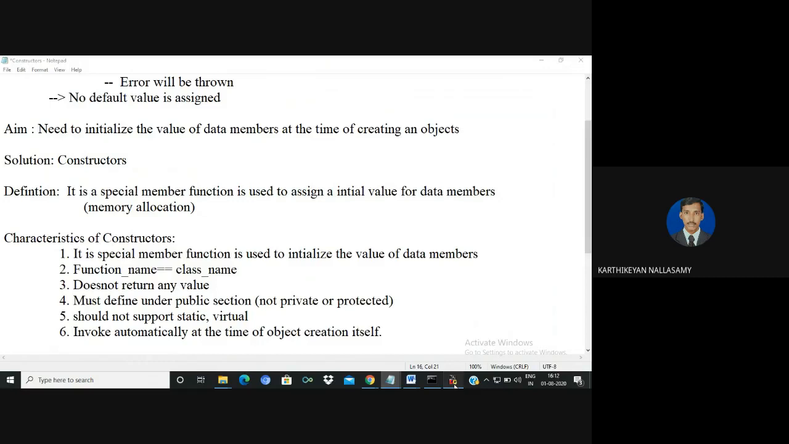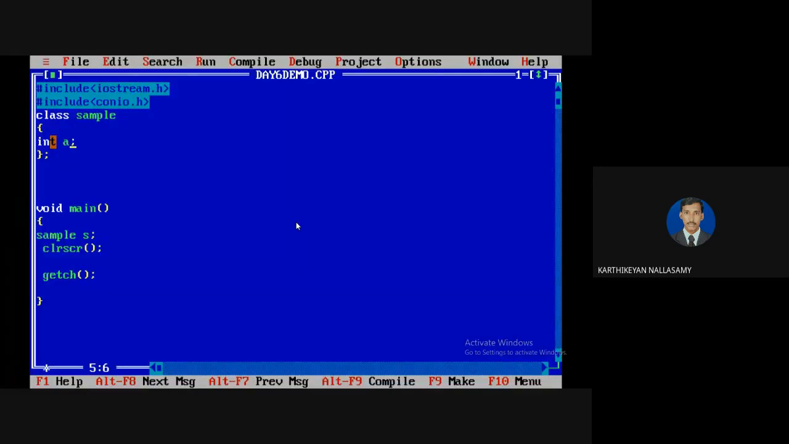Okay, let us check with a simple example. Here I am not going to assign a value directly. First of all, I am going to initialize the variable by using a constructor. Assume that in the first case I am going with a fixed value. There are different types of constructors we have. First of all, we will check how we can do it. As I mentioned earlier, it is a special member function, and the function name and class name are the same. So the class name is sample.